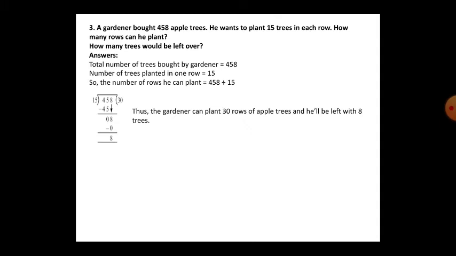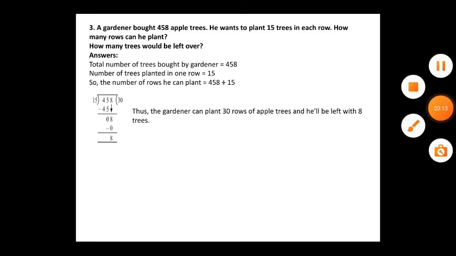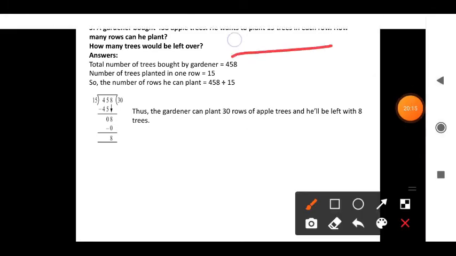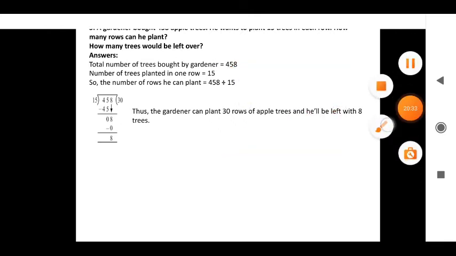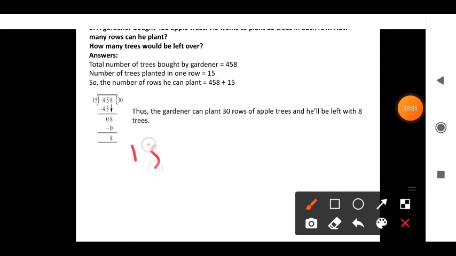The total number of apple trees is 458. So he wants to plant how many in each row? See, in each row, 15 plants you need to plant. The total number of plants is 458. Each row 15 plants, so how many rows will it become? So you have to find.